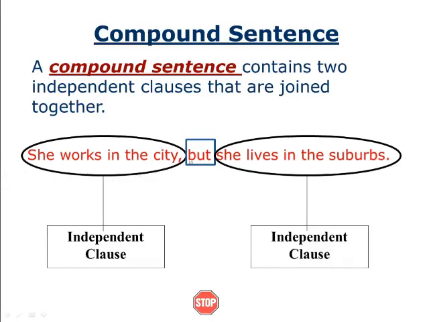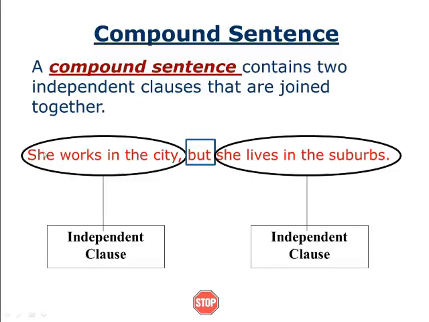Some sentences we cannot understand alone. We will have to connect that one to another one, and then only we will get the meaning of that sentence. This is not an independent sentence. Such a sentence will not be independent. If a sentence has its full meaning without depending on another sentence, it is known as an independent sentence.